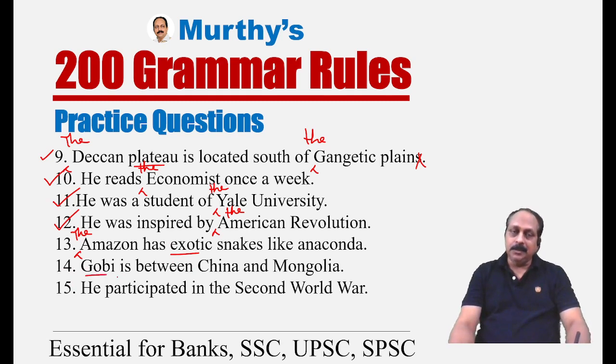Gobi is a desert. Then we have to use a definite article the. The Gobi is between China and Mongolia.